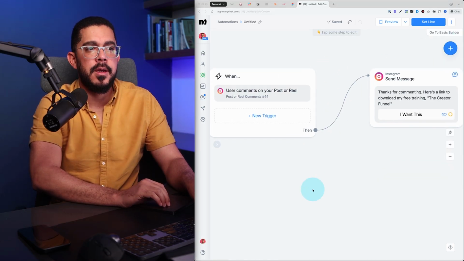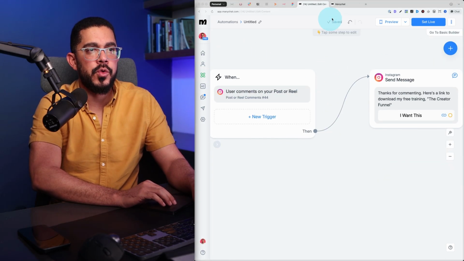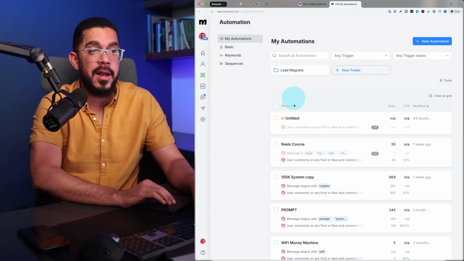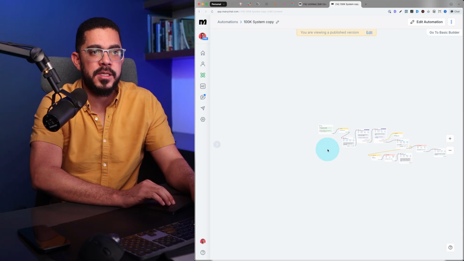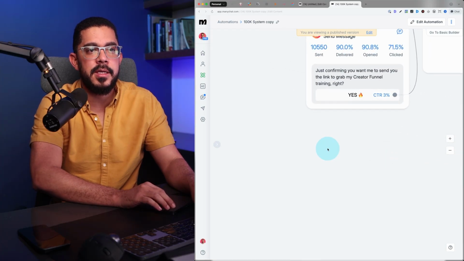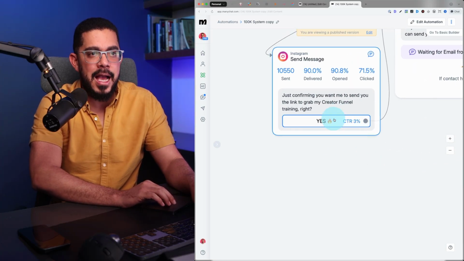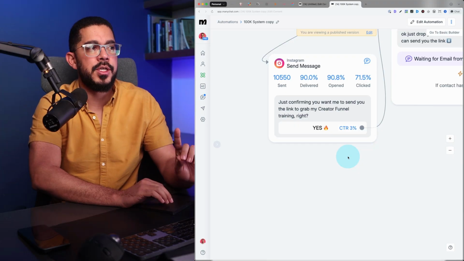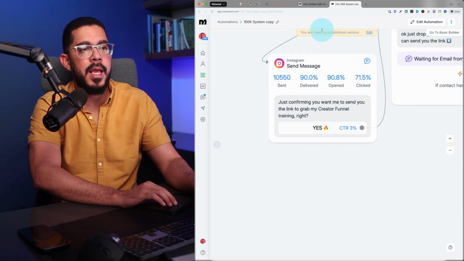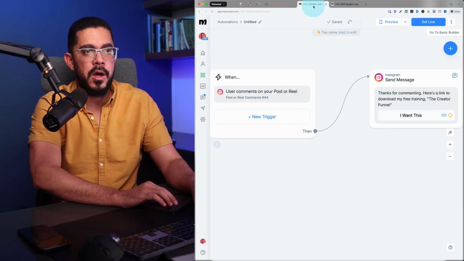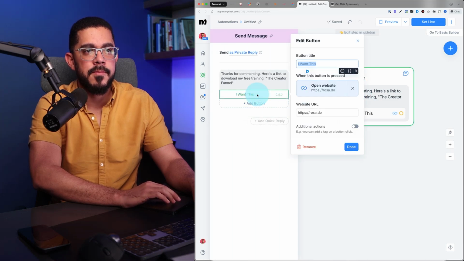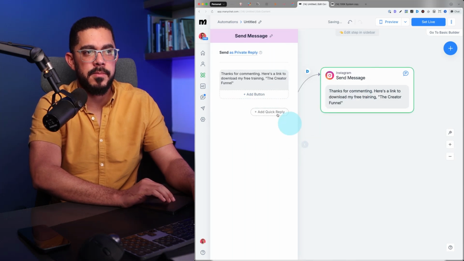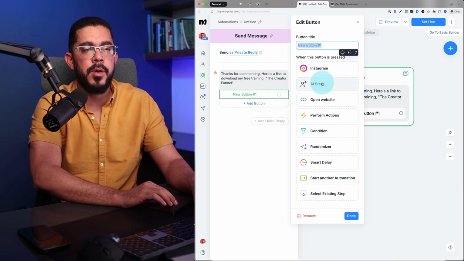Now, the question is, how do you actually get it to the point where it's almost automatically asking for names and emails? Let's rebuild this specific one. Here, as you can see, I am not giving them access to the guide just yet. I want to ask for their names first. So what I'm going to do now is go back here, click the button, and remove this button. I'm going to add a new one, and the purpose of this button is to continue with a new step.